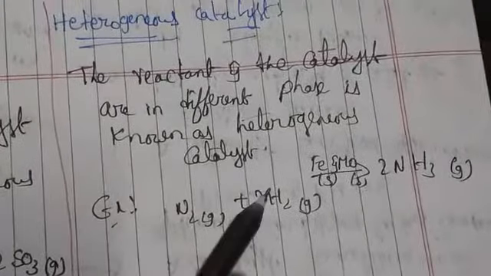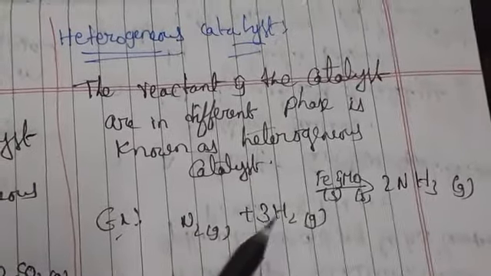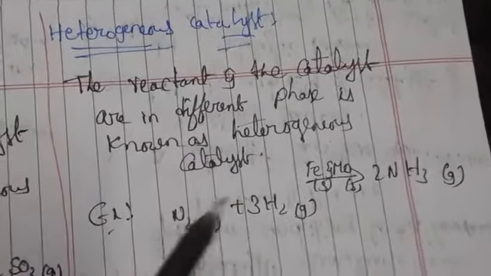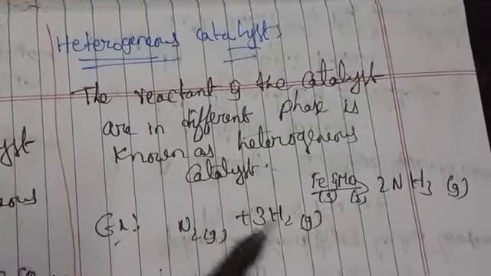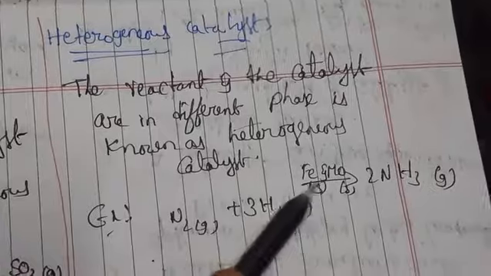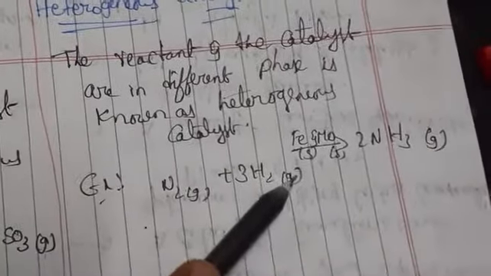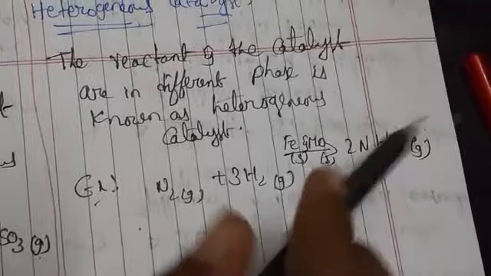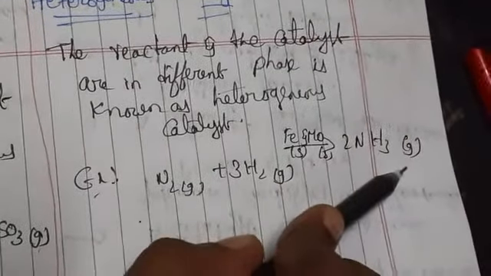As I told you in the definition, the reactant and the catalyst are in different phases. Nitrogen is a gas, hydrogen is a gas, and the catalyst is a solid. So the gas molecules react with the solid and again give gas molecules.